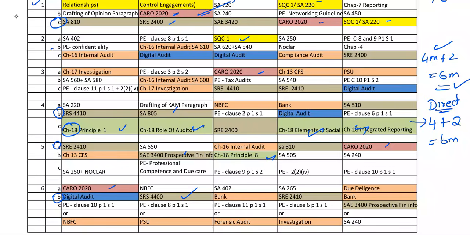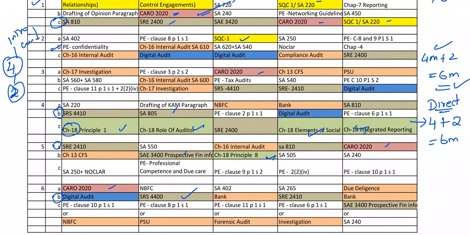In professional ethics, you are definitely going to get at least 4 questions, out of which you can expect 2 questions from the clauses. Minimally, I am expecting 2 questions from the clauses based on past trends. Out of these 4 questions, 2 are from clauses, and the introduction part, guidelines, everything you have to cover.